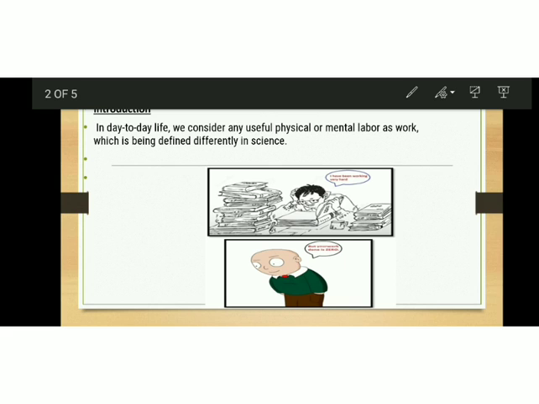Activities like playing in a field, talking with friends, humming a tune, watching a movie, attending a function are sometimes not considered to be work. But what constitutes work depends on the way we define it. We use and define the term work differently in science. To understand this, let's discuss the next slide.